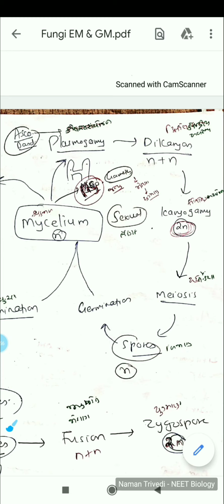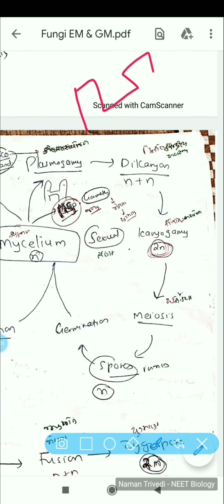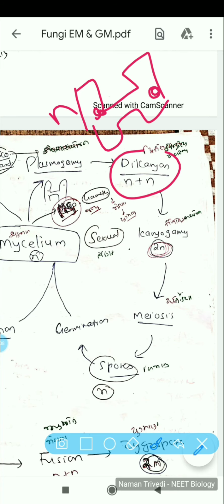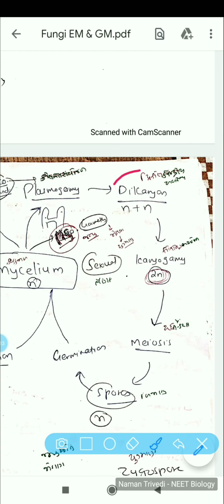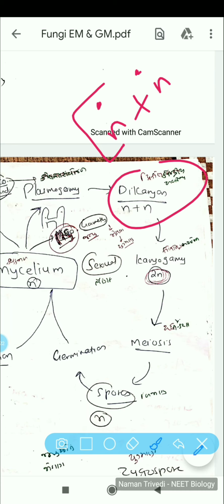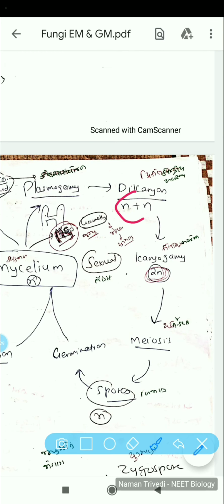As I told you, it had two nuclei, and it forms this structure where it has two nuclei, N and N. This is termed dikaryon, because it exhibits two nuclei, the N plus N condition. Since the nuclei are not fused, we call it dikaryon, denoted by N plus N.